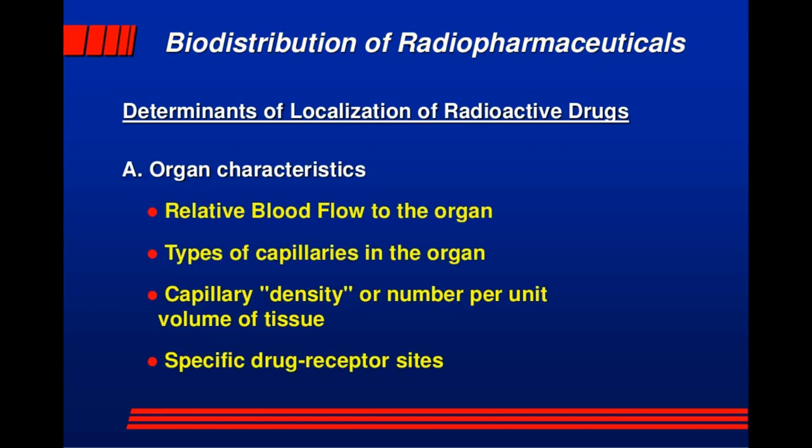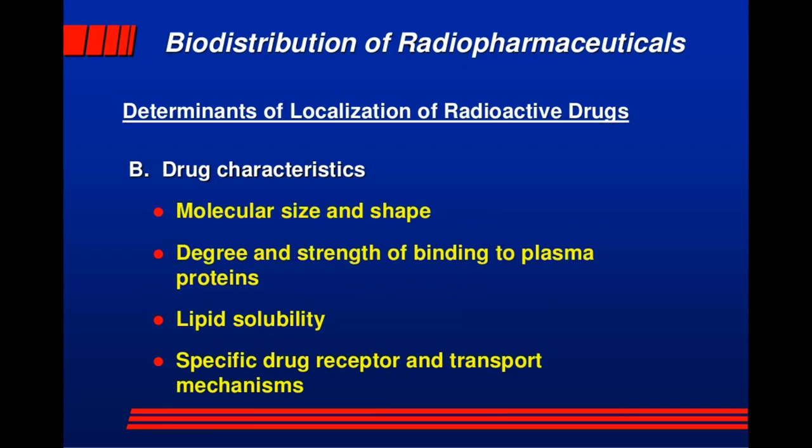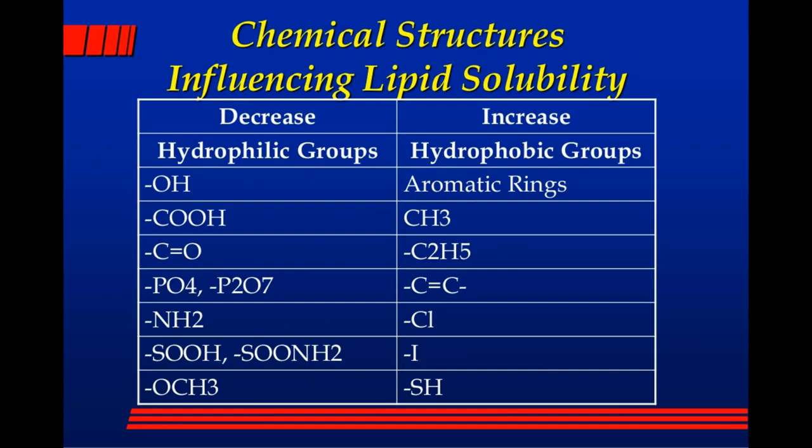For the organ characteristics: relative blood flow to the organ, types of capillaries in the organ, the capillary density or number per unit, the number of tissue, the volume of tissue, and specific drug receptor sites. B, the drug characteristics: the molecular size and shape, the degree and strength of binding to plasma proteins, lipid solubility, and specific drug receptor and transport mechanisms. The chemical structures influencing lipid solubility.